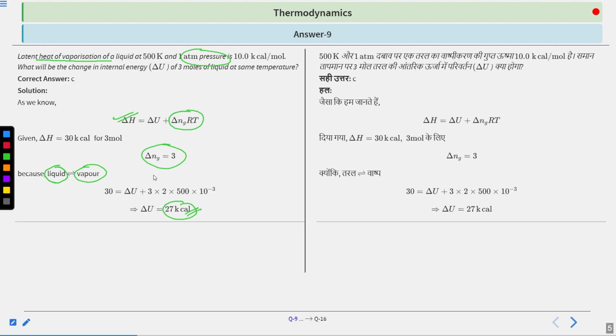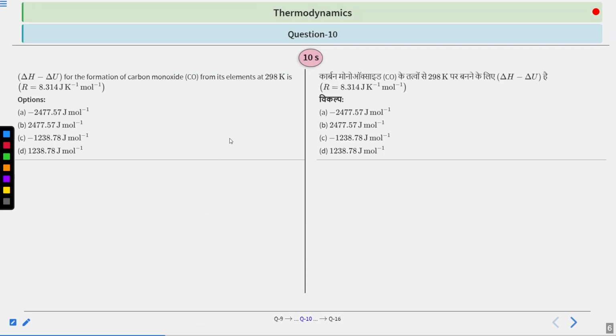Now moving on to the next question. Question number 10 says that your delta H minus delta U for the formation of carbon monoxide from its elements at 298 Kelvin is, your value of R is given. Options are: A, minus 2477.57 joule per mole. Option B, 2477.57 joule per mole. Option C, minus 1238.78 joule per mole. Option D, 1238.78 joule per mole. So four values are given. Now you have to find the value of delta H minus delta U.